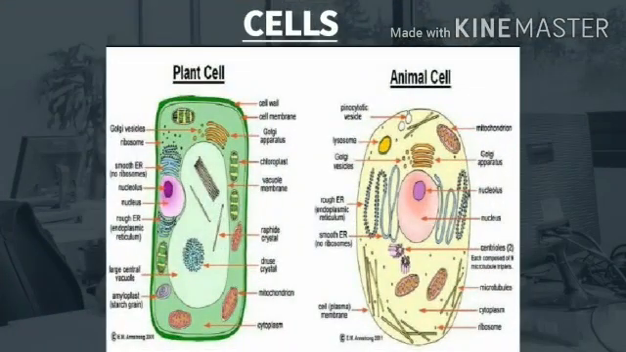Now we will start our next topic, cells. In biology, a cell is the smallest unit of life. All living things, plants and animals, are made from cells. The cells are mainly of two types, animal cells and plant cells. The general diagram of an animal cell is shown in the given figure.